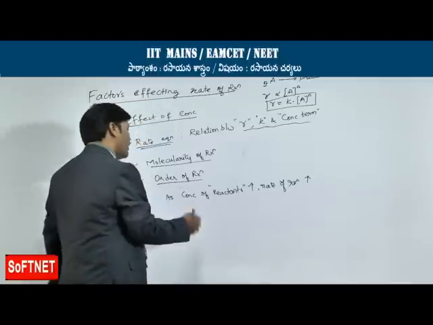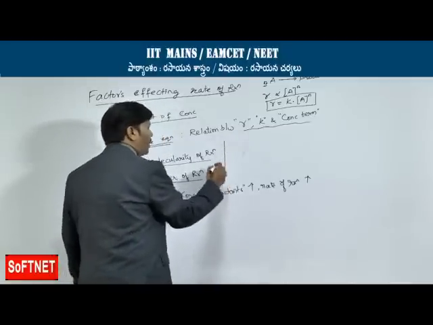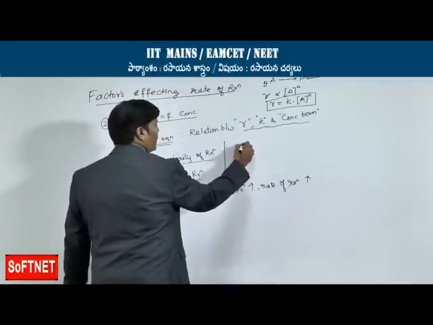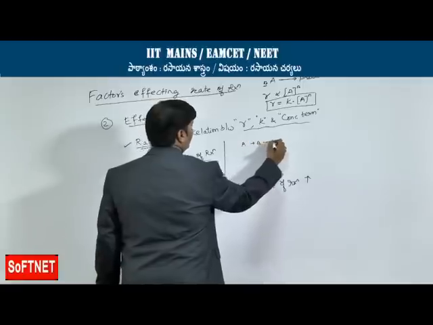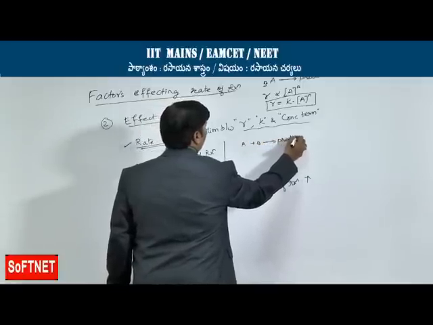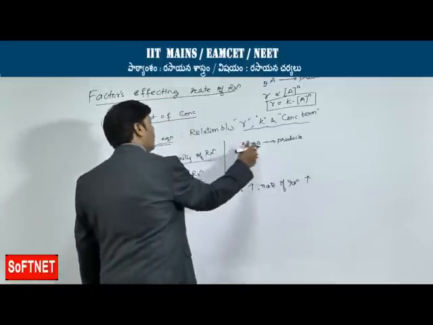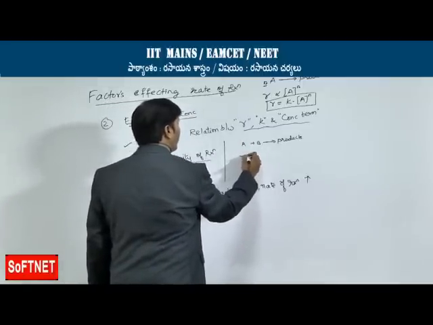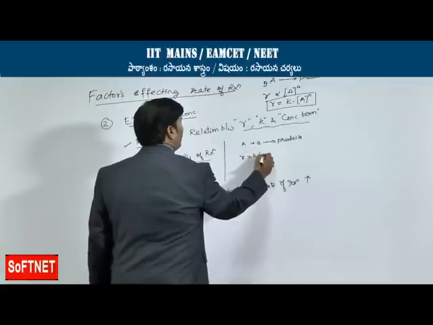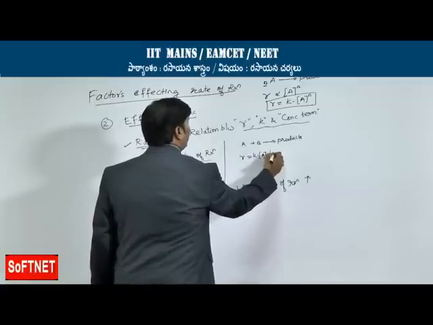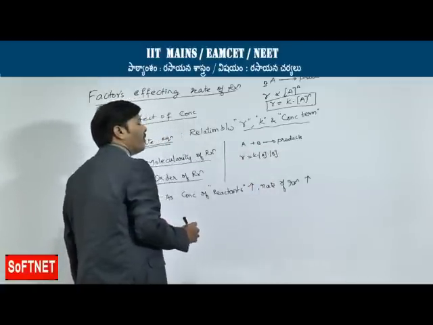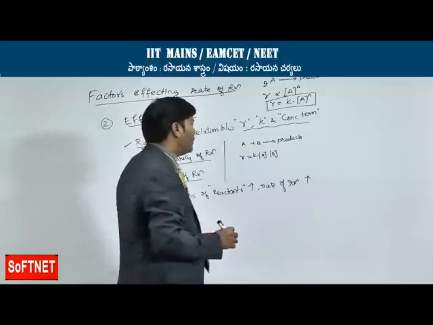Suppose I want to continue with some examples. Suppose I am taking A plus B gives rise to products as one reaction, with molar coefficients 1 and 1. For this, if I want to write the rate equation, rate of reaction is equal to rate constant into concentration of A into concentration of B, assuming that the powers are 1 and 1, as the molar coefficients are 1.